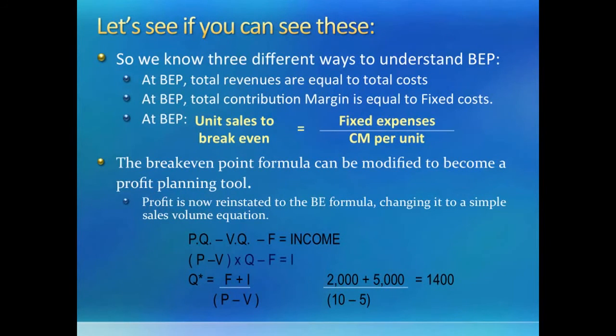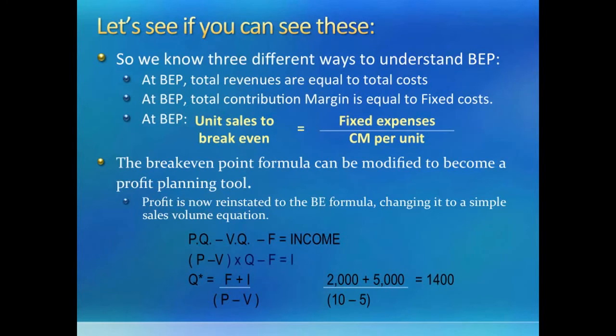Let us review one more time to make sure that we did not miss anything. There are several ways of getting to the break-even point depending on what the question is asking. Break-even point is where revenues equal cost. It can also be described as a point where contribution margin equals fixed cost, or it can be derived using the formula we have derived a few minutes ago, or if you are comfortable with the income statement of the contribution margin type. Now, let us change the formula very slightly to answer some more interesting questions.